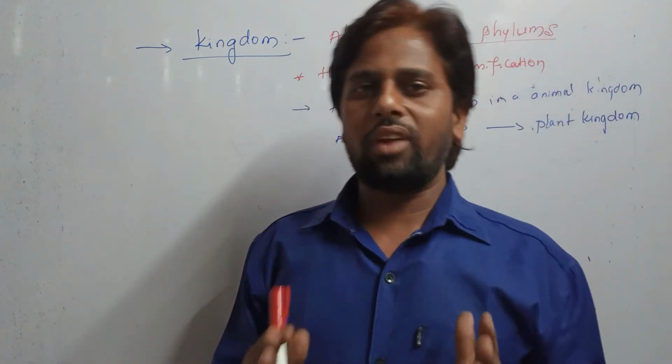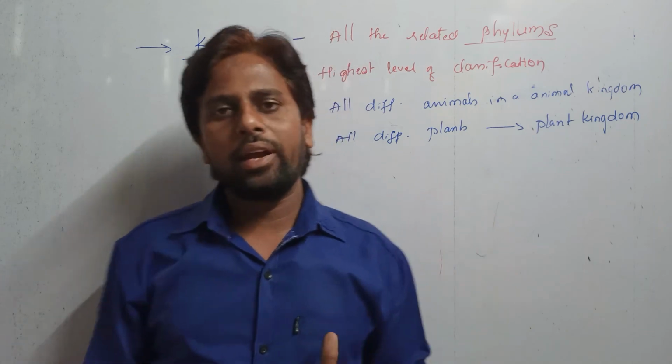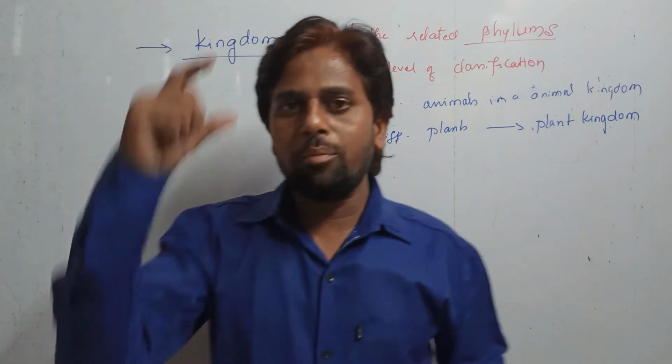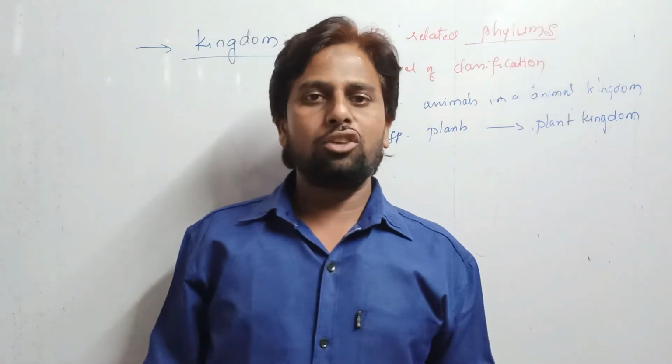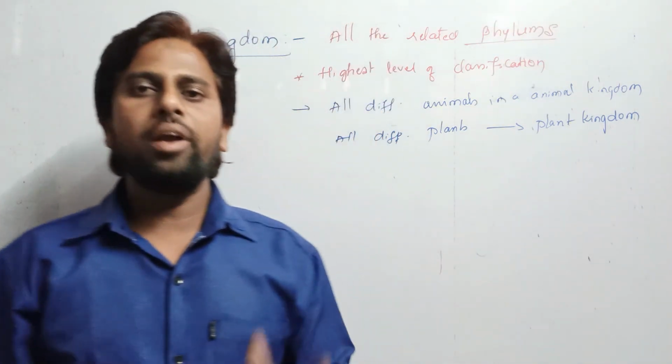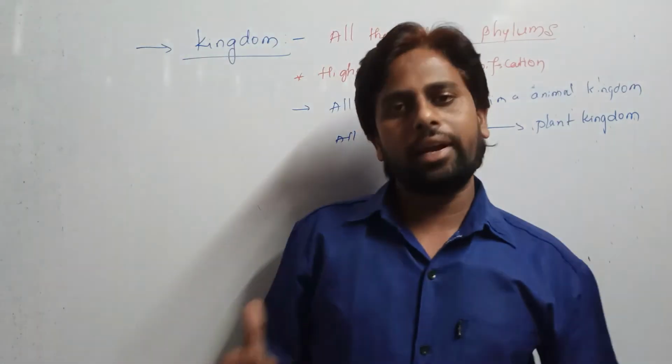All the levels of classification are generally called the taxonomic categories, and the system, the order of arranging all these living individuals in taxonomic categories, is called as what? Taxonomic hierarchy. So this is the information regarding the taxonomic category.